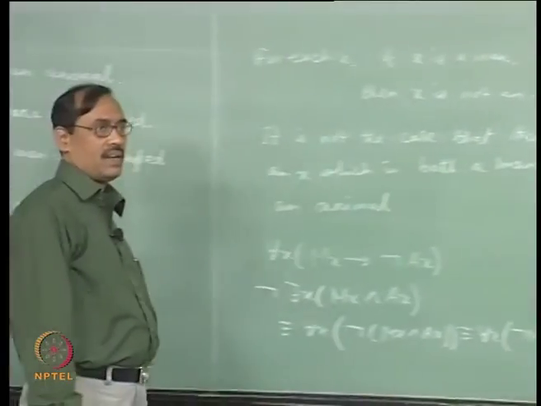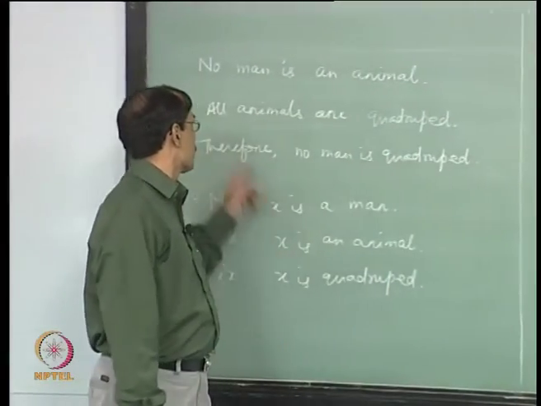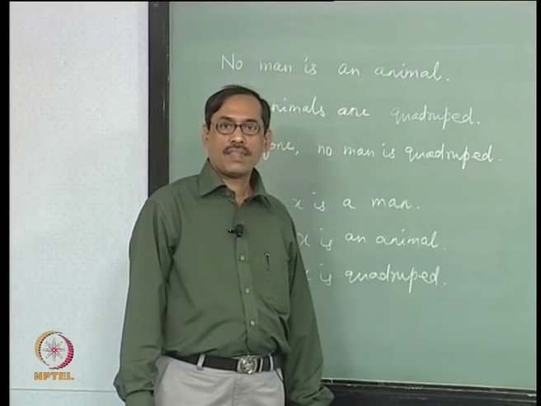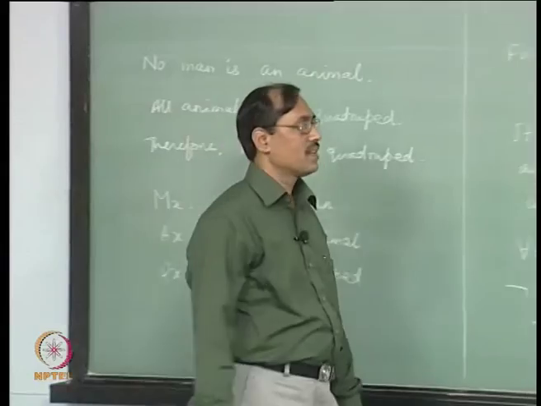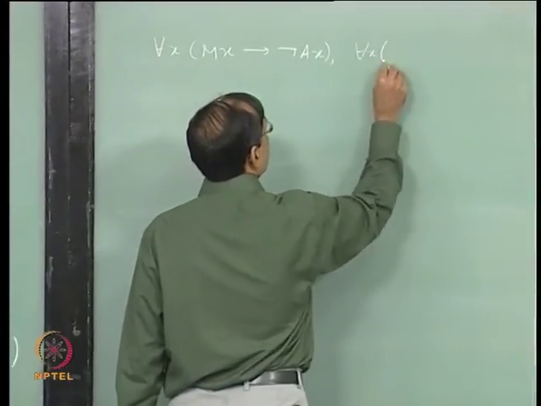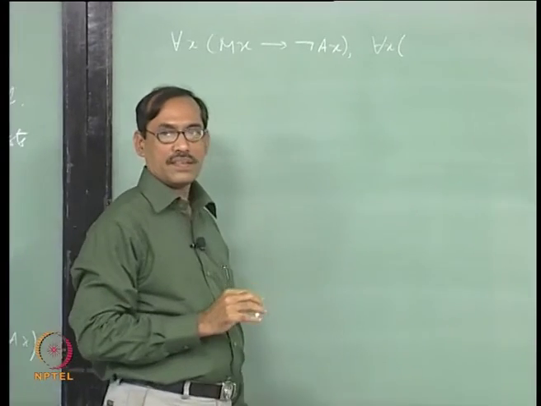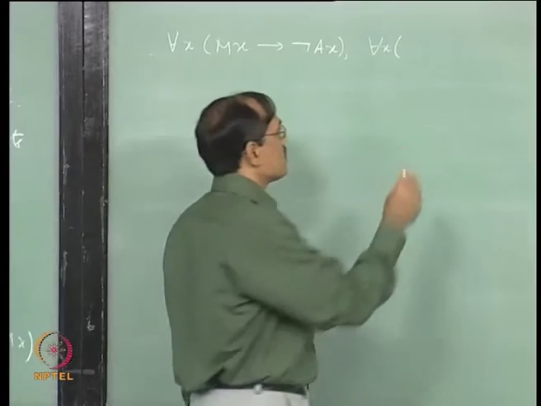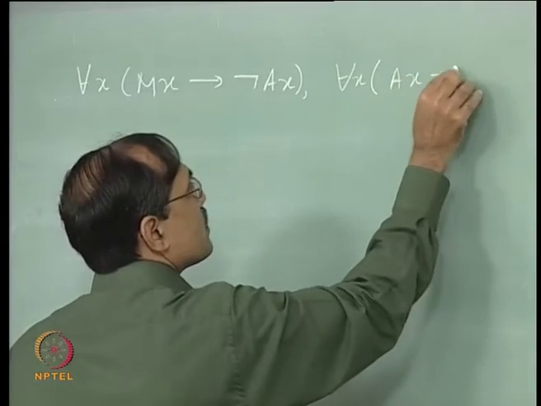What about the second one? All animals are quadruped, that is easy. For each x, if something is an animal then it is quadruped. So Ax implies Qx.